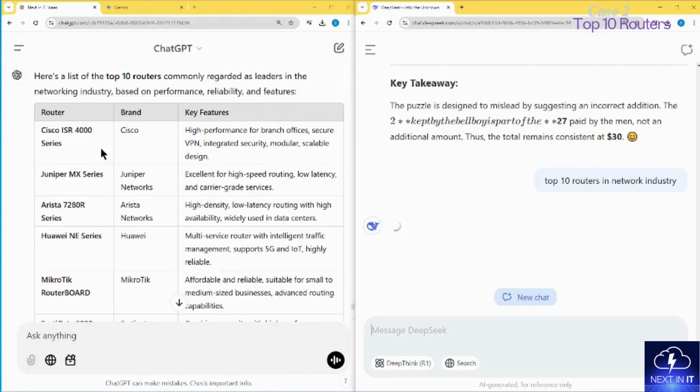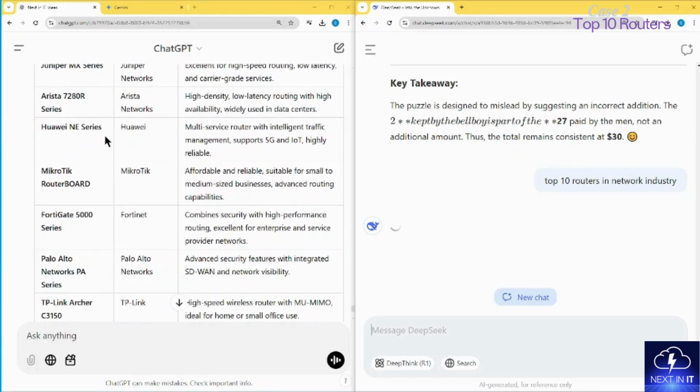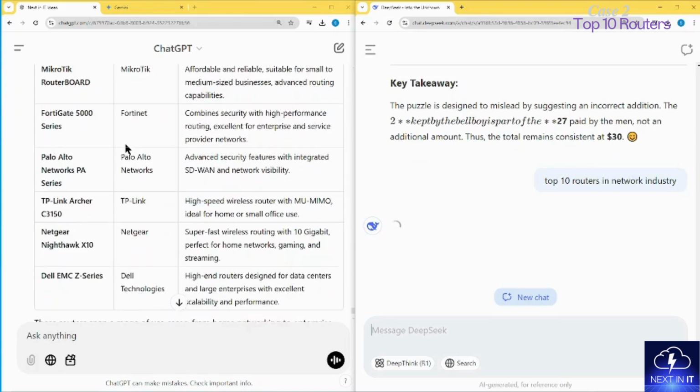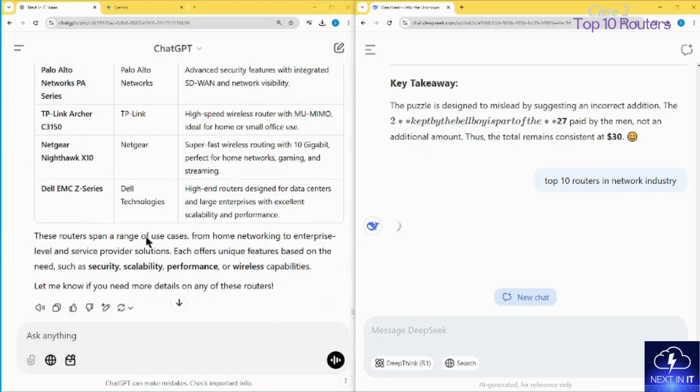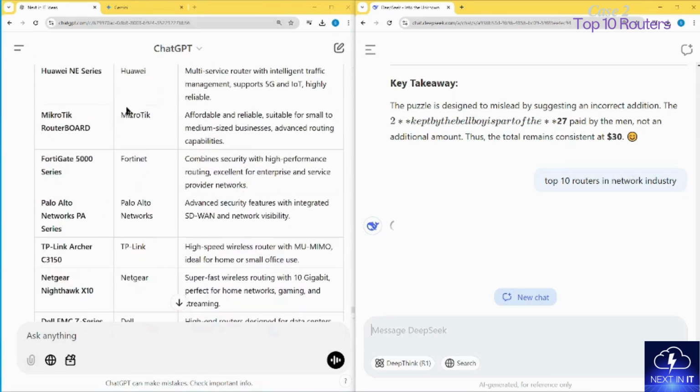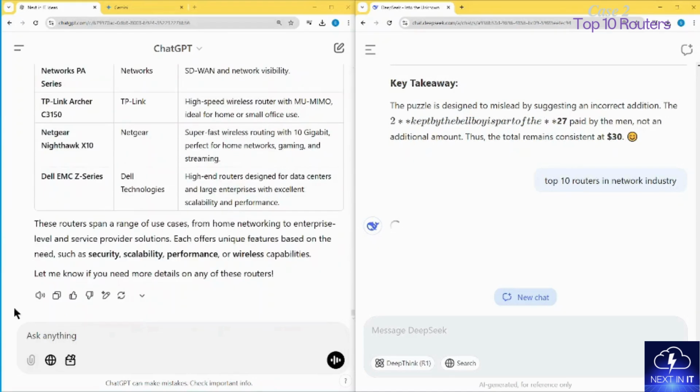It starts with the Cisco router ISR 4000, Juniper MX, Arista, Huawei is also in the list, and Fortinet, TP-Link, Netgear, Dell Technologies. So it's very nice. It is comparing all of them and also telling the key features each of them has.